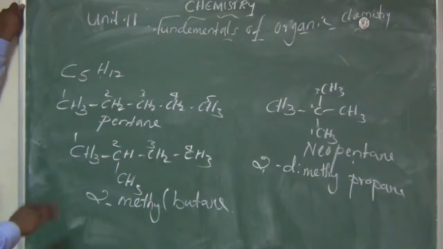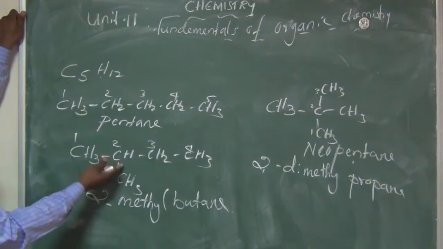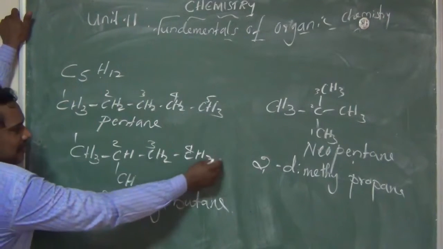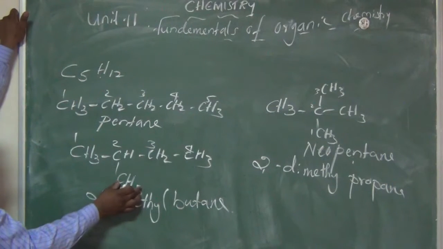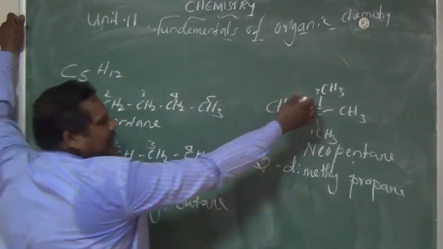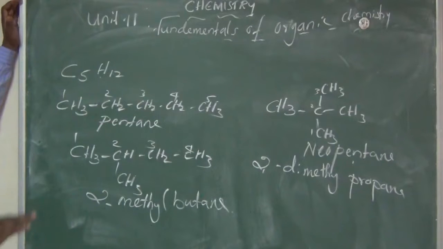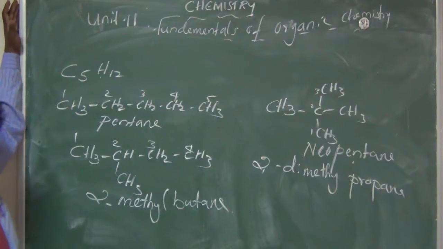But anyhow, these are all compounds having the same molecular formula, but the structures are different. They have different carbon arrangements. Here there is a linear chain with 4 carbons, and one methyl group is separated. And here there are also 3 and 4 carbon arrangements. So the 3 compounds have 3 different structures. So we are saying this is chain isomerism.